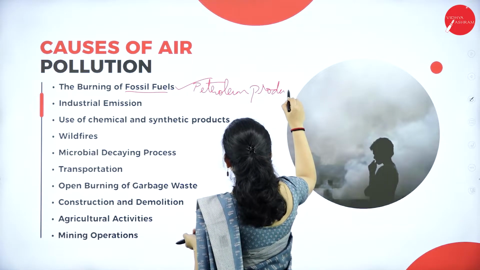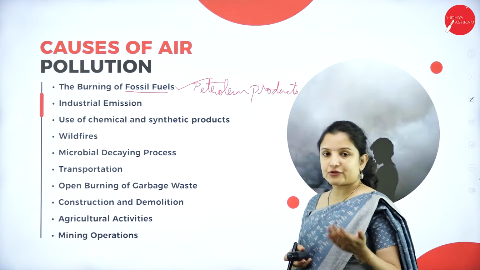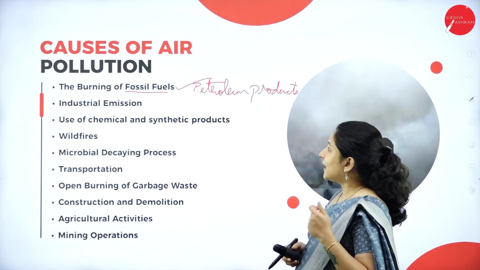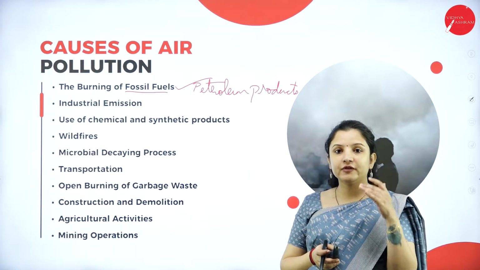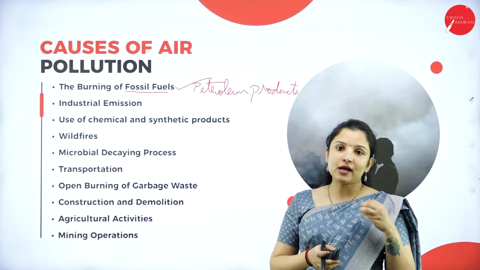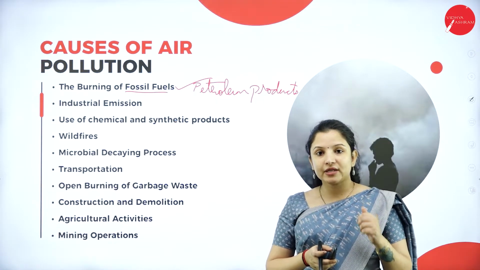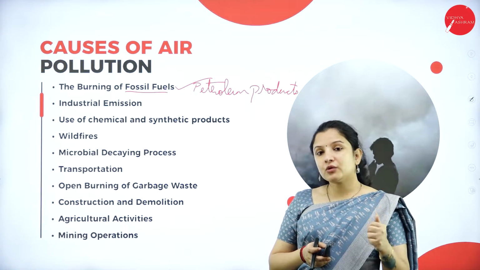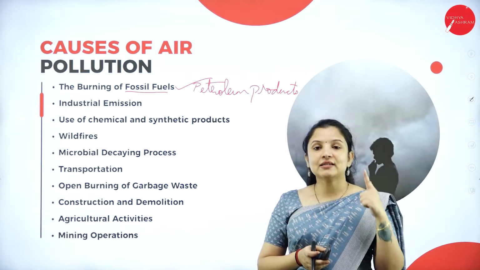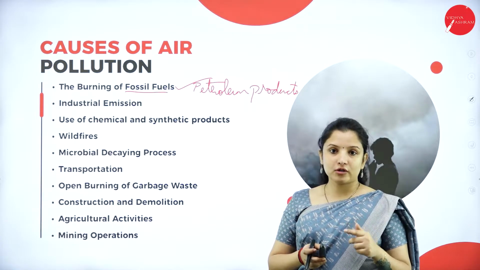So burning of these fossil fuels, be it kerosene, the petroleum products, that is the petrol, diesel and all that, coal for example, all these actually release a lot of harmful gaseous material into the atmosphere, which deteriorates the air. Therefore the burning of fossil fuel is one of the main reasons for air pollution, because we know that nowadays the smoke coming out of the industries and from the vehicles are the leading cause of air pollution in any metropolitan city and overall in this world.